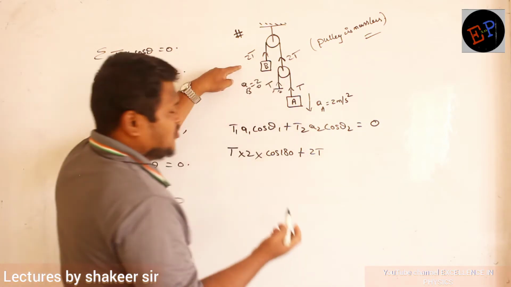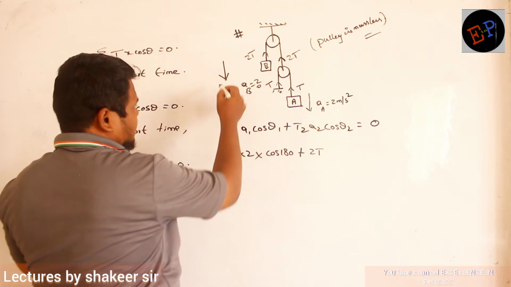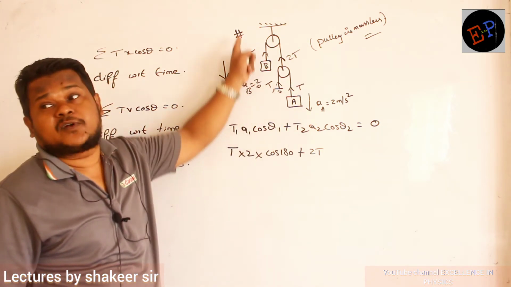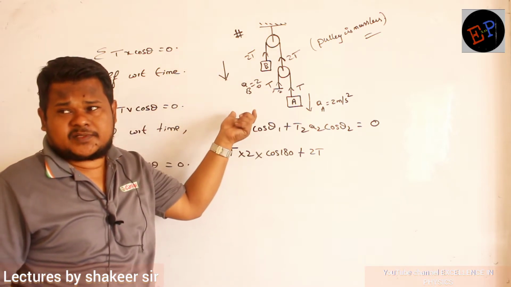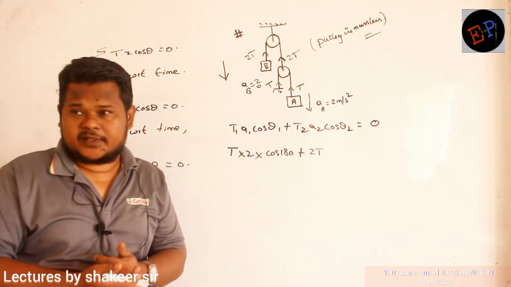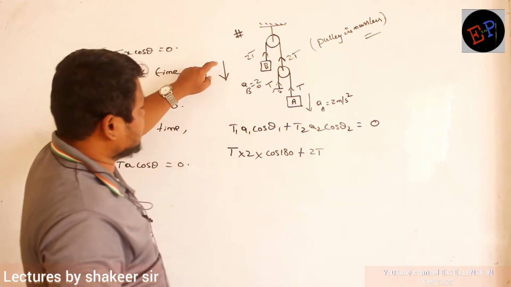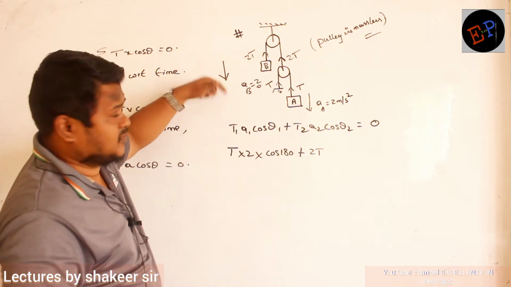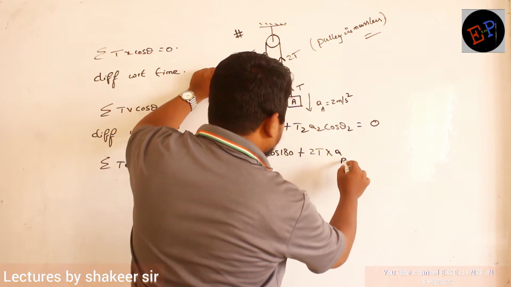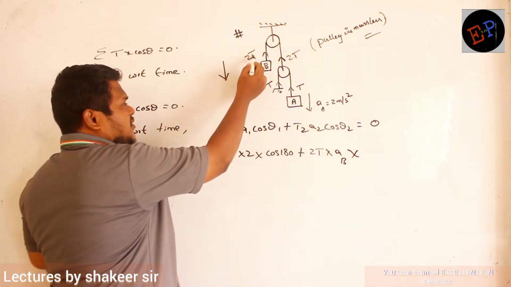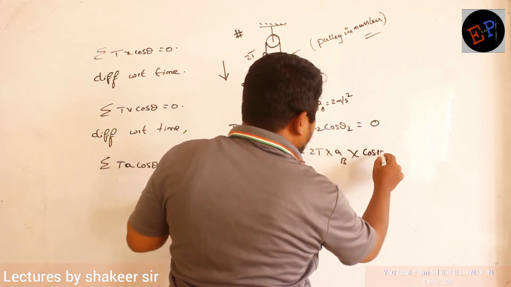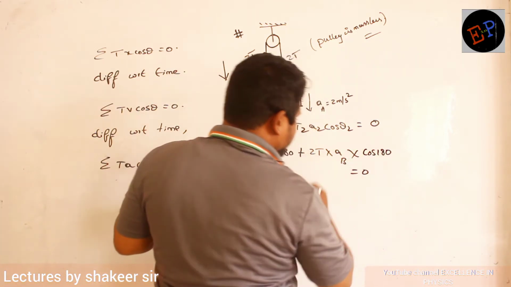Acceleration, I don't know. So let us assume this body is going downwards. Okay? Actually, if this body moves downwards, this body should move upwards. But for calculation purpose, let us assume it is coming downwards. Then let us check what is the answer we will get. Clear, no? Let us assume this block B is also going downwards. Tension is 2T. Acceleration of block A is acceleration of block B only. And here also what is the angle between 2T and acceleration? Here also it is 180. So cos 180. Total should be 0.